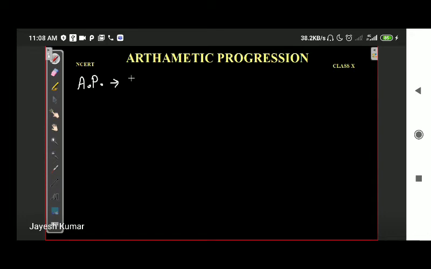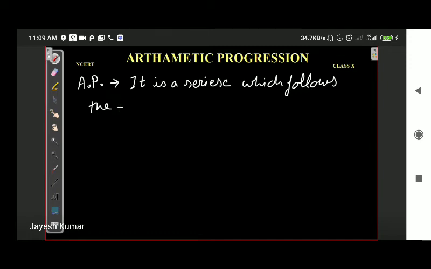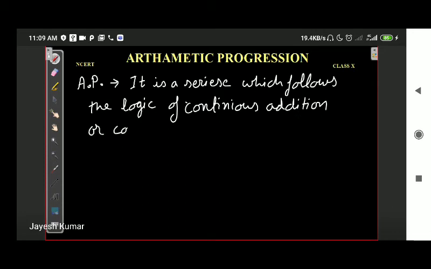It is a series which follows the logic of continuous addition or continuous subtraction.